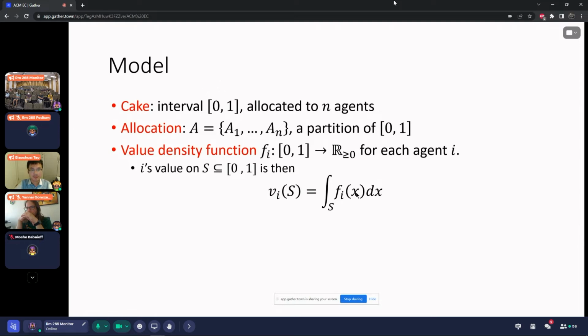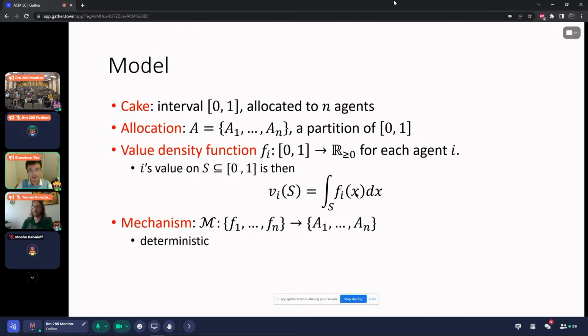For example, if we want to evaluate agent i's valuation on a specific subset S, then you take the Riemann integral of this function over S. And the mechanism is defined as something that takes the n value density functions as input and outputs an allocation.